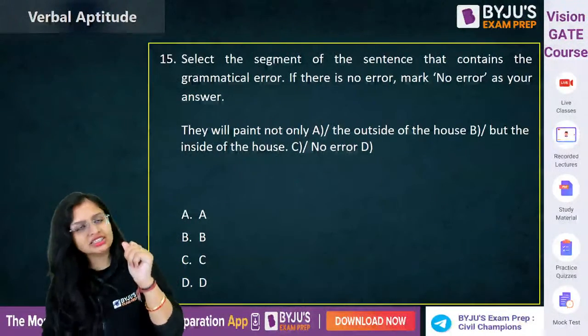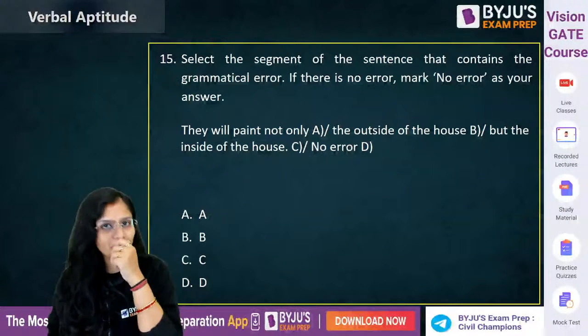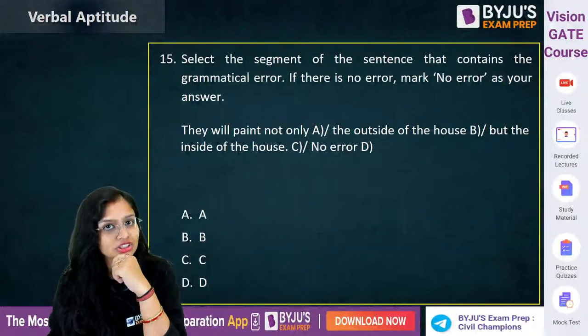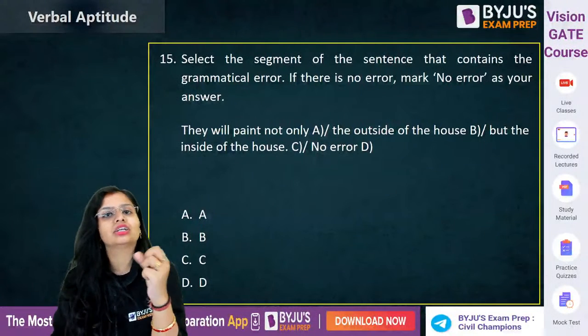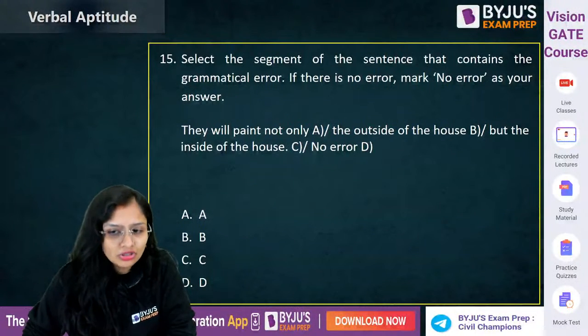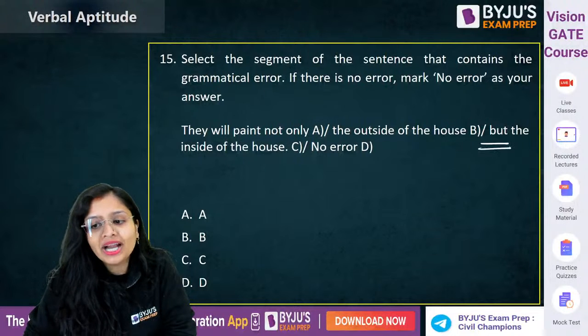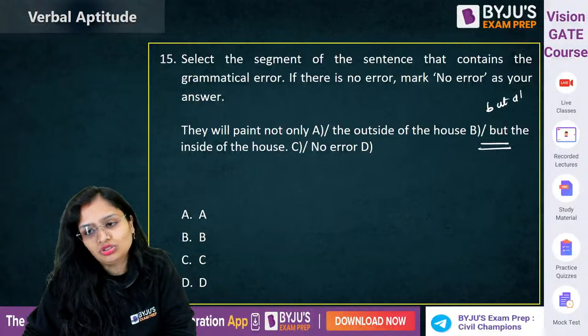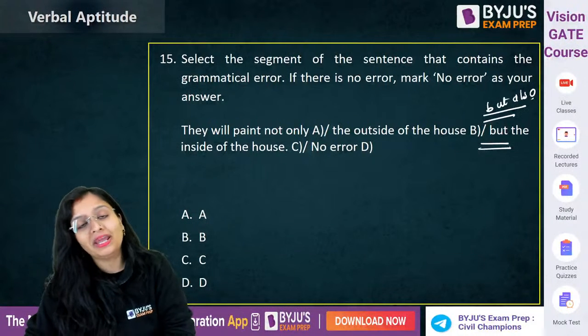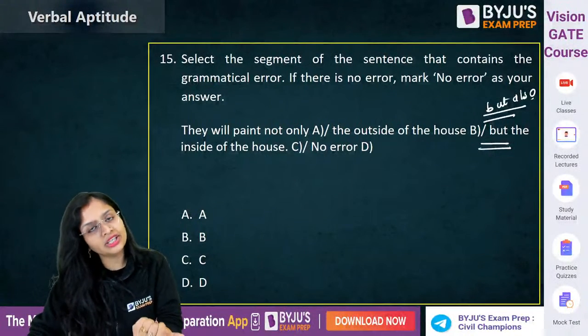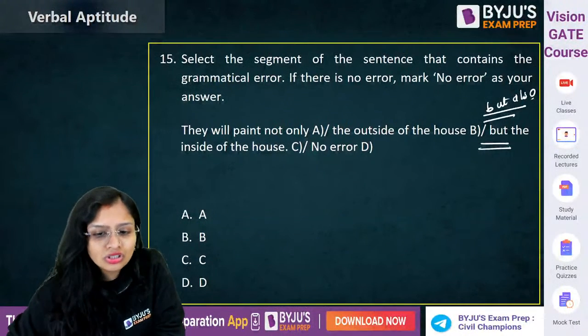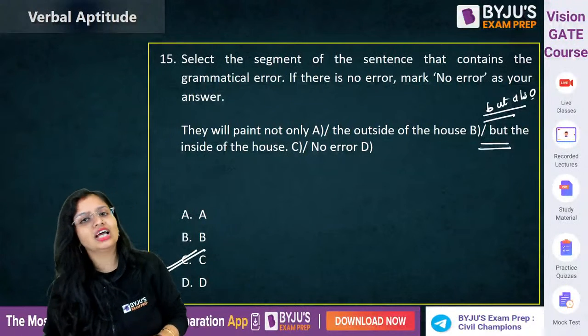See, some conjunctions are used in a pair. You call it as correlative conjunctions. Like not only, then but also. Either or, neither nor. So they will paint not only the outside of the house, but also the inside of the house. When two conjunctions are used in pair, they are known as correlative conjunctions. So not only, then you will have but also. So C is the one which has error.